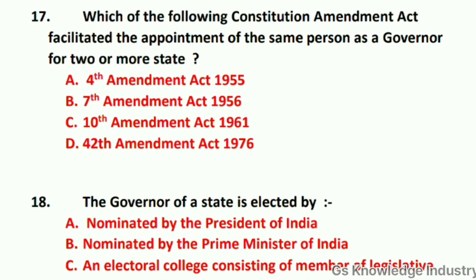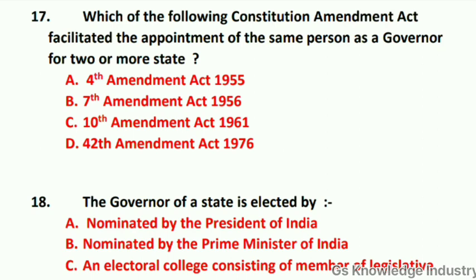Which of the following Constitution Amendment Acts facilitated the appointment of the same person as a governor for two or more states? Option A, 4th Amendment Act 1955. Option B, 7th Amendment Act 1956.